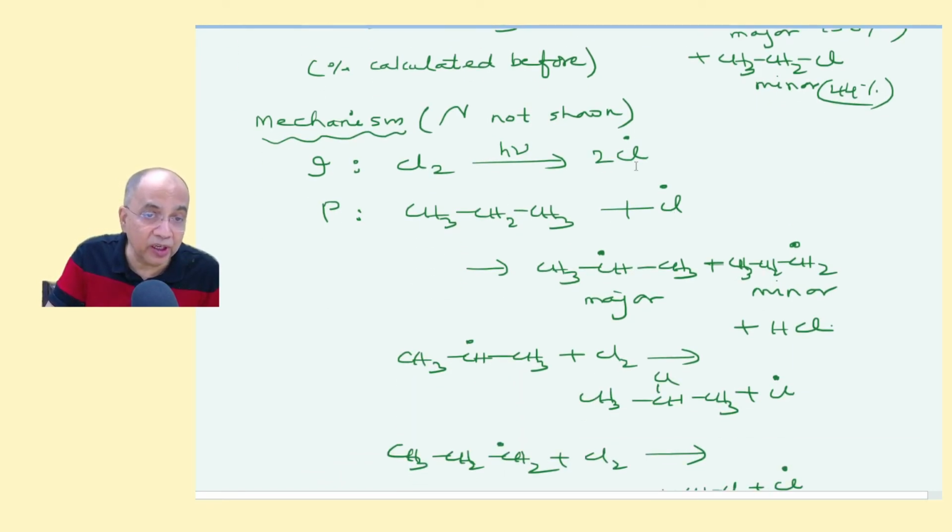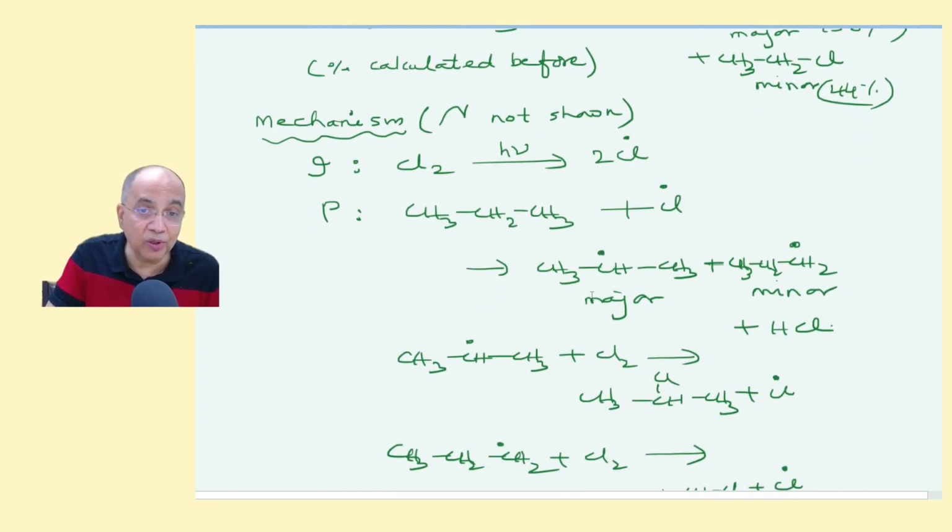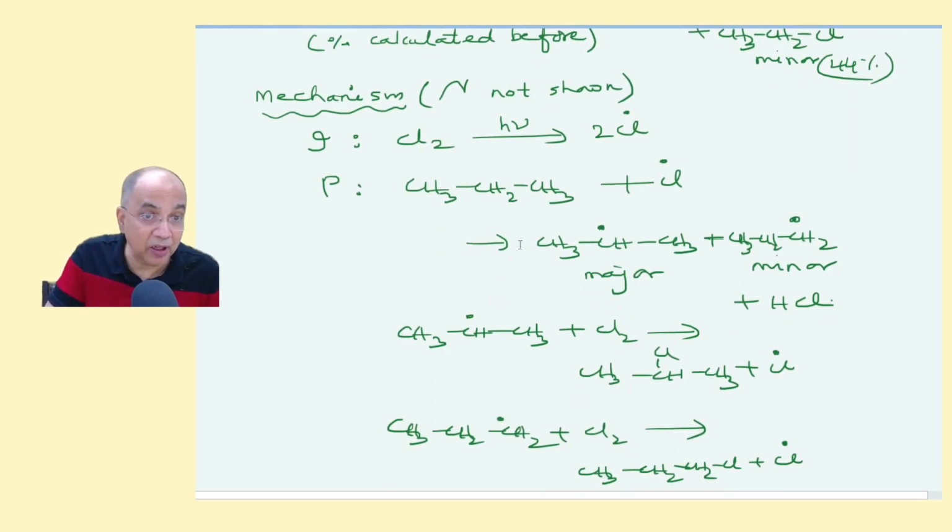Chlorine gives you a chlorine radical, but here there are two possibilities because on calculation both are appreciable, so you have to write two such steps. I mean, there will be an additional step in propagation. Propane loses the secondary hydrogen to give you isopropyl, as well as the primary hydrogen to give you the n-propyl radical. So both are formed. I have shown them in the same step, but there are two steps.